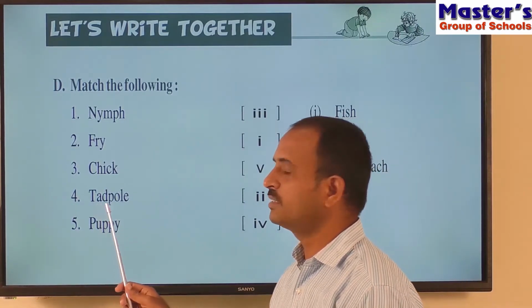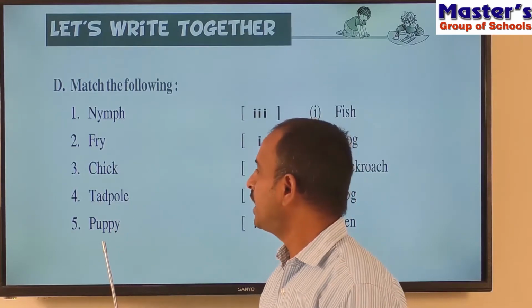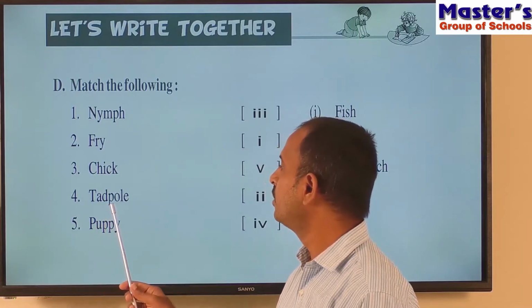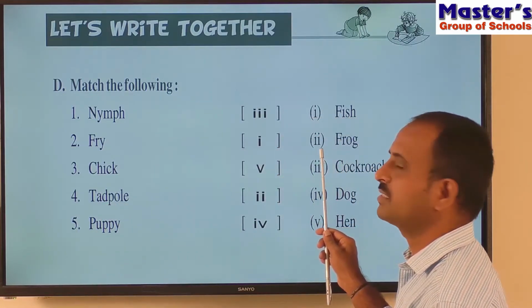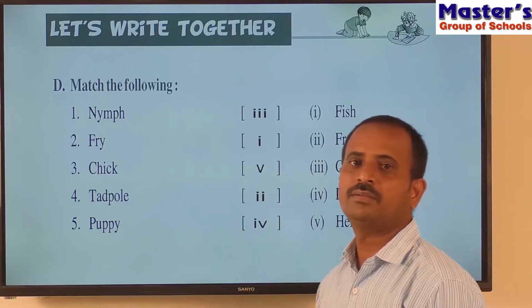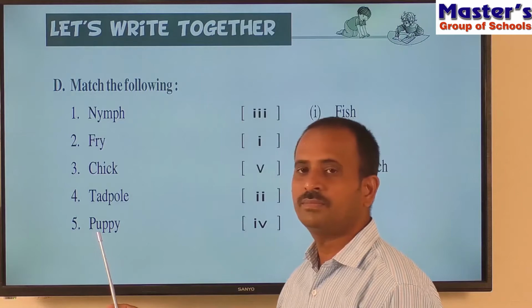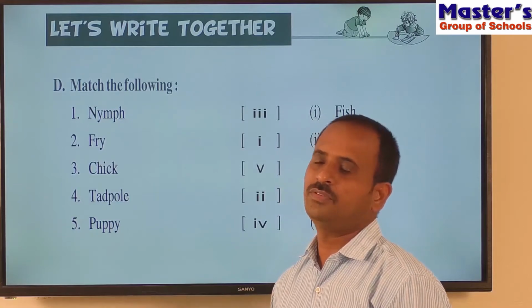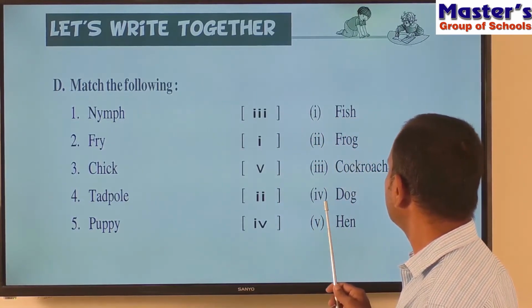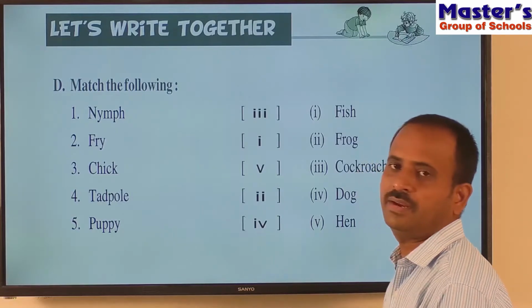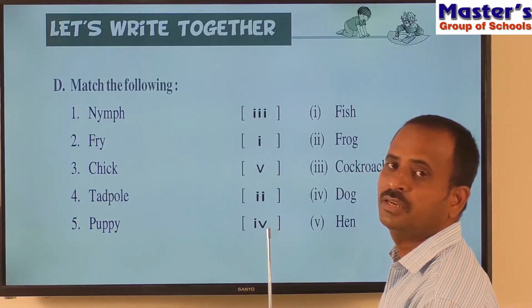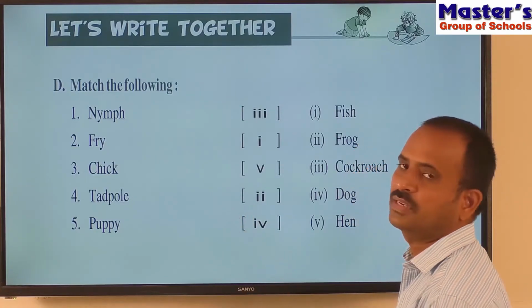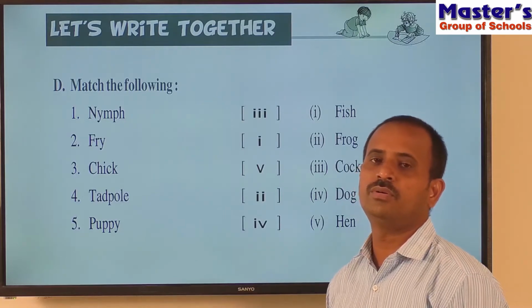And next, the fourth one is tadpole. So what is a tadpole? A tadpole is the young one of a frog, that is the baby of a frog. So where is the frog here? The frog is the second one. So write 2 in the bracket. And see the next one, puppy. A puppy is the young baby of a dog. So where is the dog here on the right side? Here the dog is the fourth option. So write 4 in the brackets. So children, this is the matching, and this is how we have to match the words given on the right side and the left side. Note down this matching in your notebook.